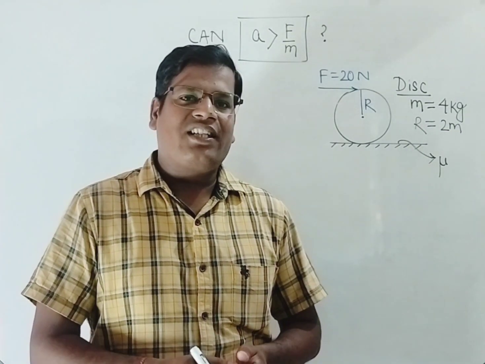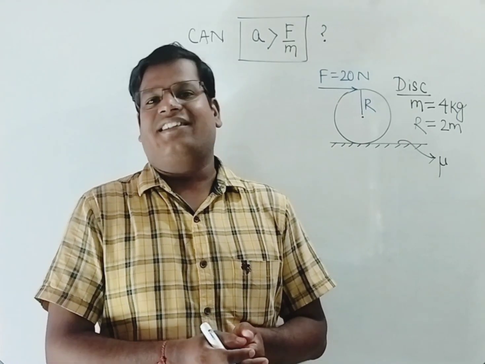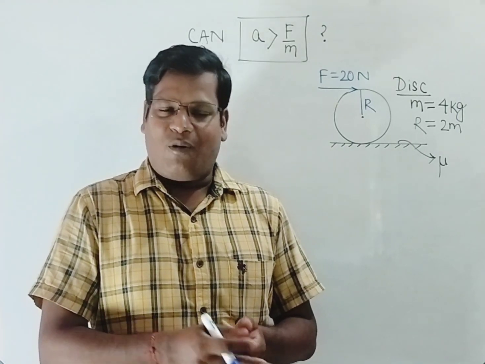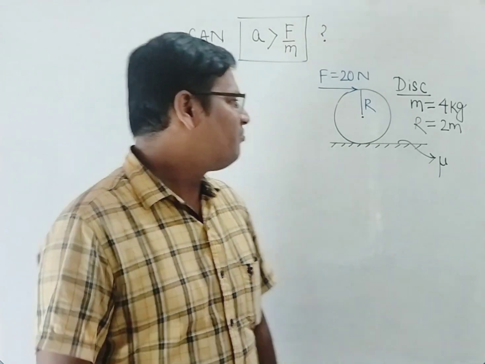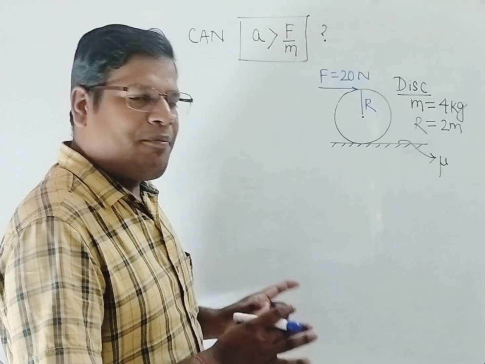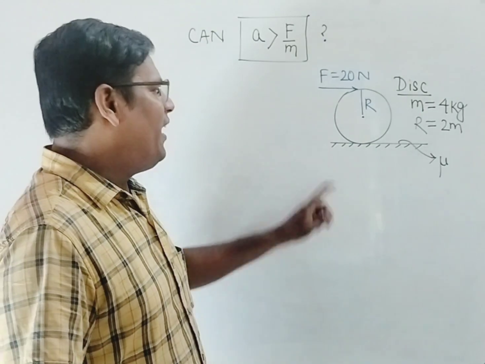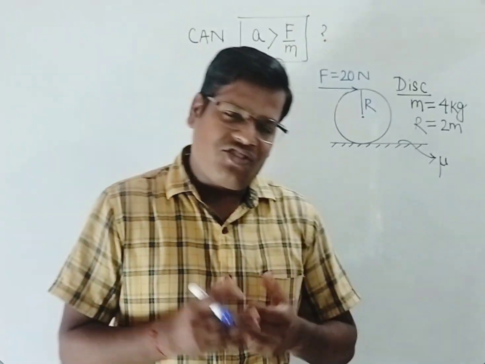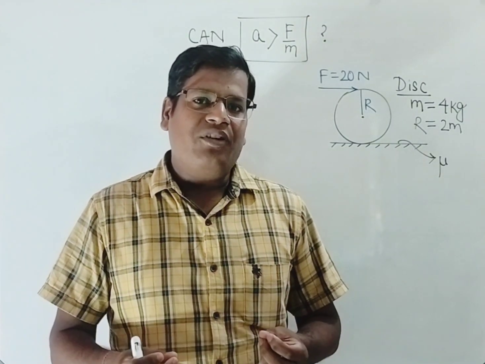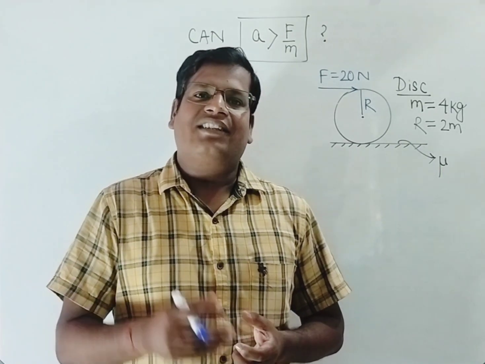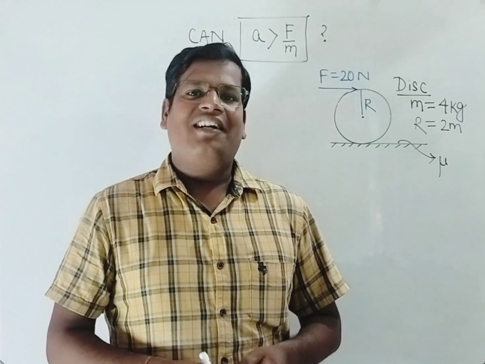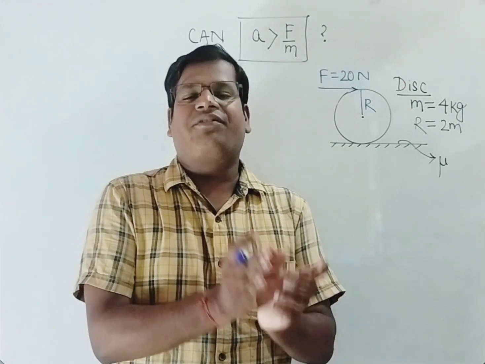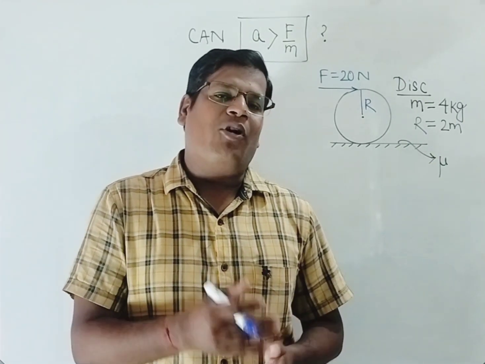So while solving this, we may require some previous understanding of rolling friction, how friction acts. So let's continue. The concept to be applied here is, in this situation, the friction adjusts its value in such a way that the body can roll. Right? Yes, you heard me right. The friction adjusts its value in such a way that the body can roll.